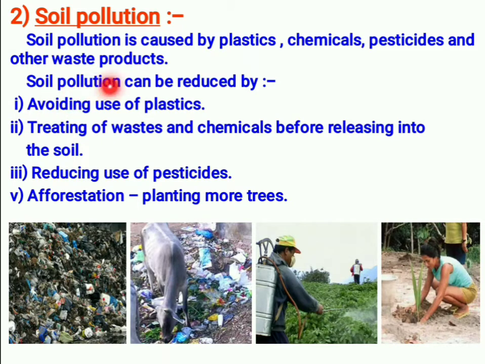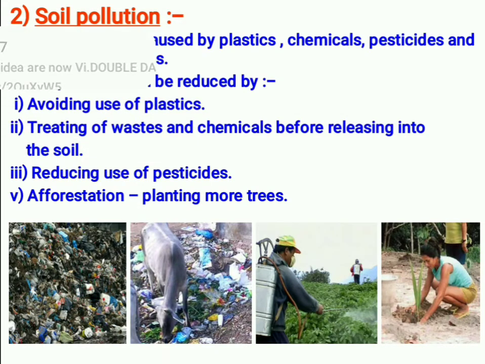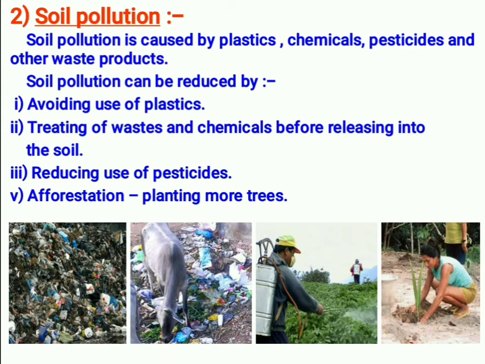So how can we reduce soil pollution? Soil pollution can be reduced by avoiding the use of plastics. Can you see? Look here. How does it feel if you put plastic everywhere? So avoid plastics, and treat waste and chemicals before releasing them into the soil. Before releasing into the soil, the waste chemicals should be treated.